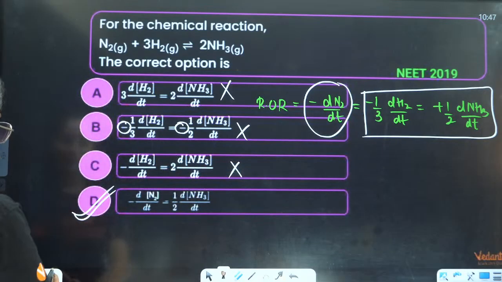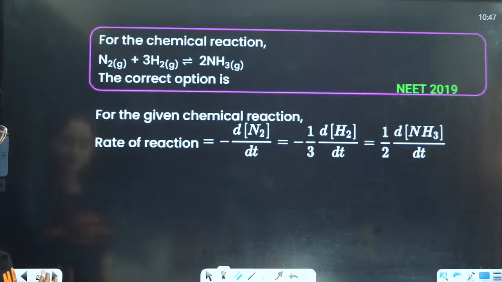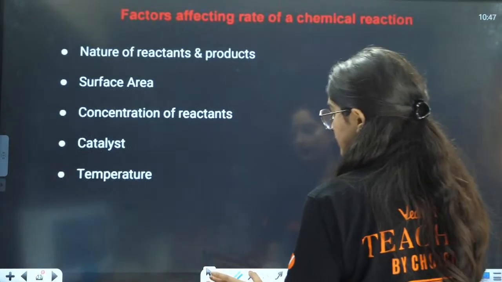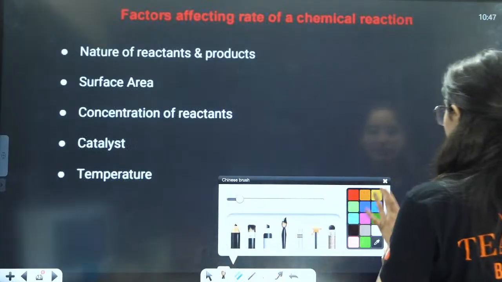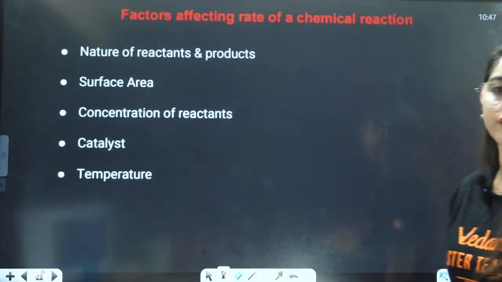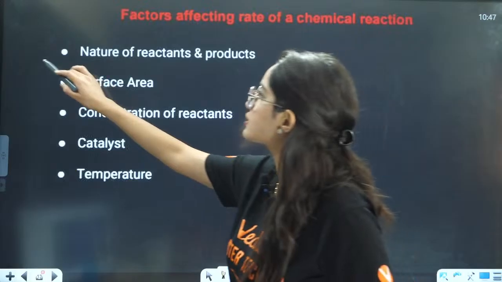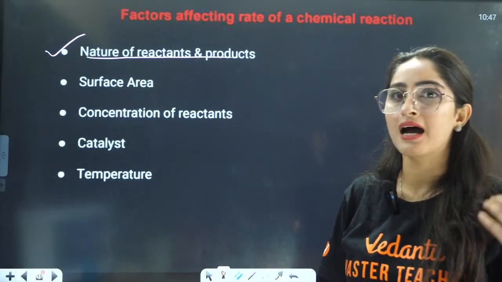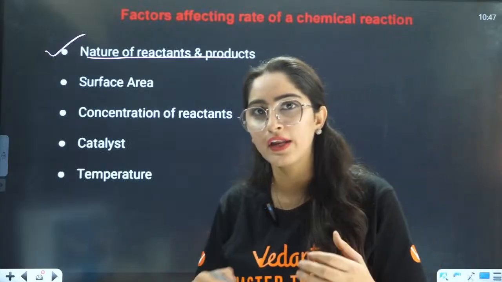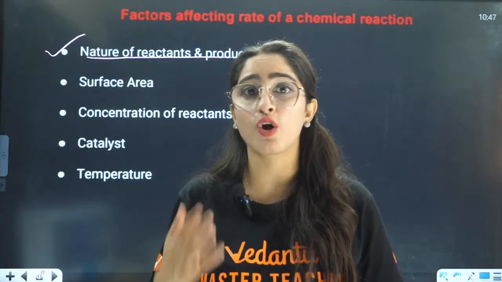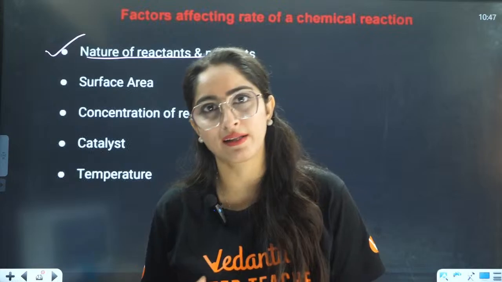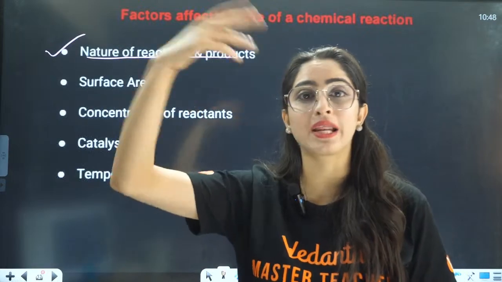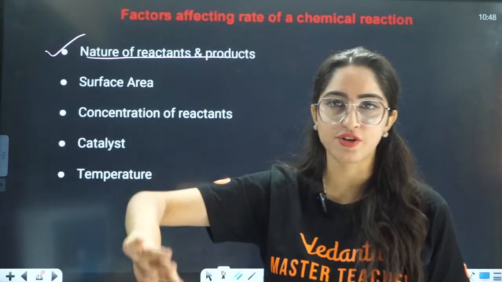Okay, chalo. Now, next is factors affecting rate of reaction. There are so many factors. First is your nature of reactants and products. Are reactants very willing to take part in the reaction, or are they not willing to take part in the reaction? What is the stability of the product? If the product is very stable, the reaction will occur at a fast rate.